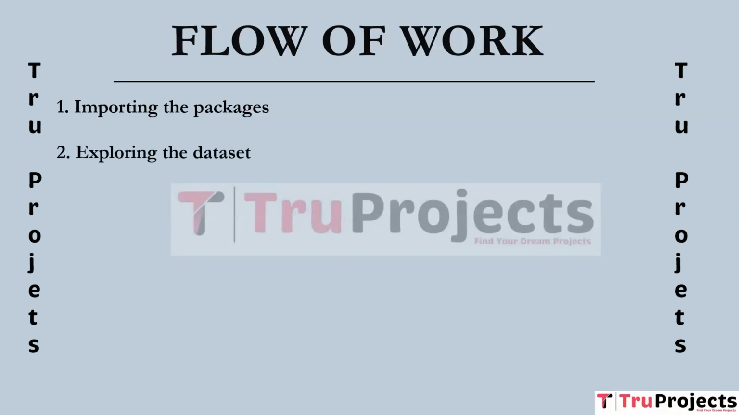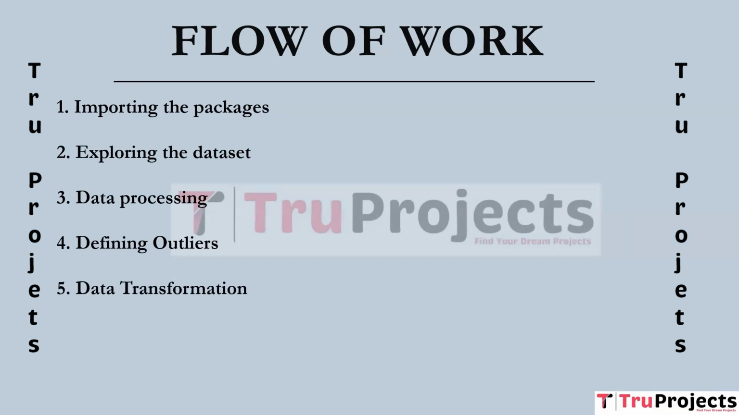Exploring the dataset. This step involves data inspection and exploration to understand its structure, contents, and characteristics. Data processing. This module handles data processing tasks like cleaning, formatting, and organizing the data for analysis. Defining the outliers. This step involves identifying and defining the outliers in the data, which are the data points that deviate significantly from the norm. Data transformation. This module focuses on transforming the data, ensuring it aligns with the assumptions of machine learning models.